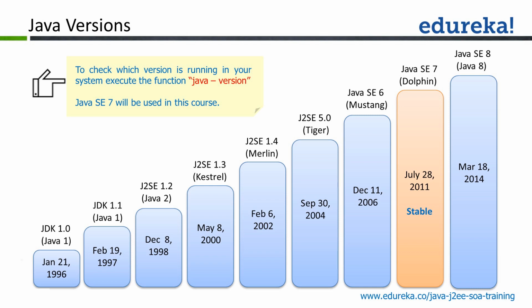We have the JDK, Java Development Kit, which you need to install so that you can code well. For any version of Java, you can go to your terminal or command prompt. In Windows, you can go to the command prompt. On Linux, you can come to the terminal and just say java -version and hit enter. You will be able to get the version of Java running on your operating system. These are some prime important versions of Java.